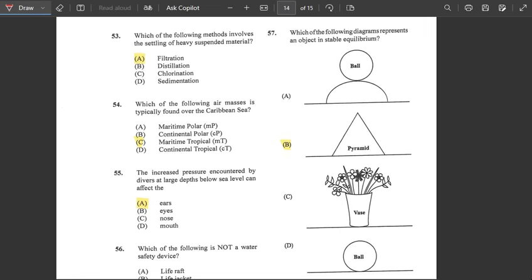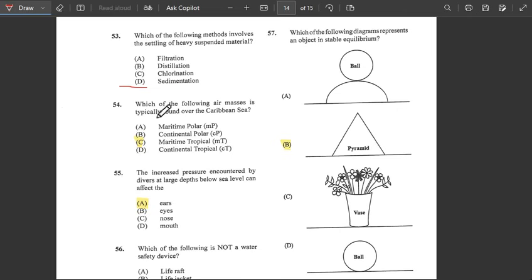Alright, number 53. Which of the following methods involves the settling of a heavy suspended material? The answer would not be filtration. Let me just erase this one. The answer would be sedimentation. Alright, so the answer would be D for this one.